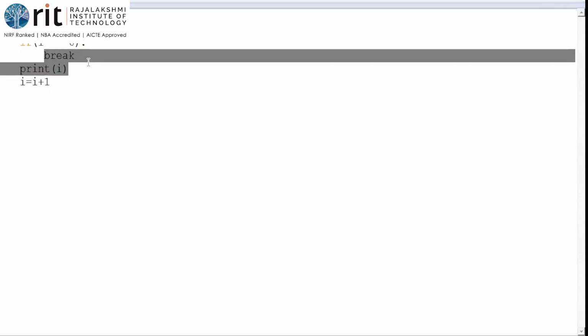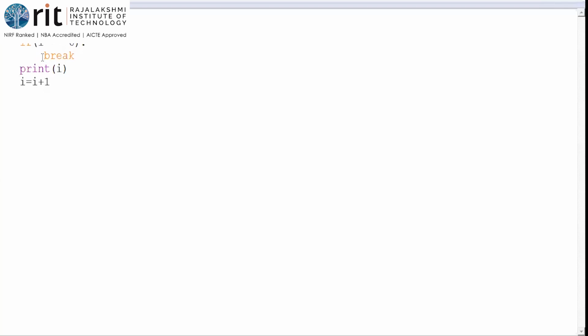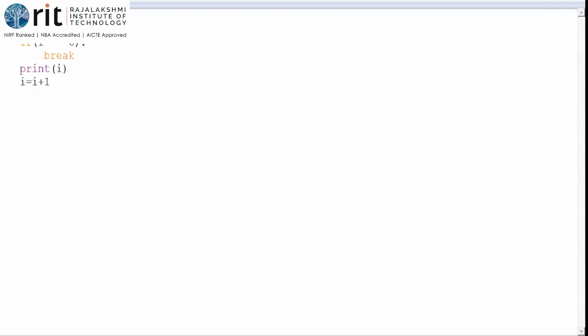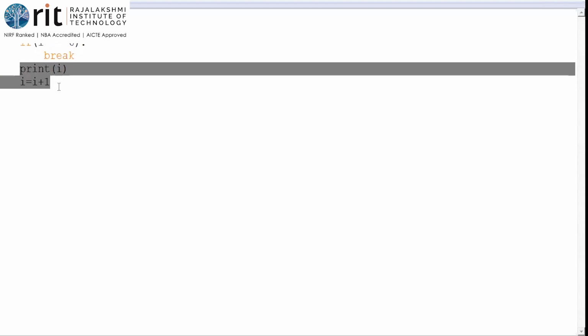Now, what are the statements associated with the if? Break alone is associated with the if. How do I say that? Look at this point. Only break is on the if's deeper margin. When you look at the print i, that is on the same margin as the if. It is directly in the while, at the same space. So the last two lines, print i and i is equal to i plus 1, are not associated with the if statement. So whether the if is true or false, these two statements will be executed. Able to get this point?